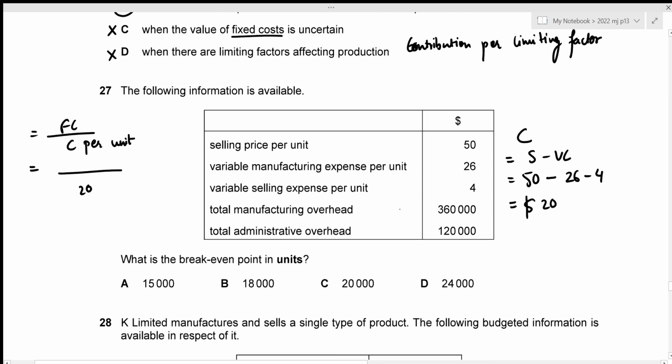Then we have our total manufacturing overhead and total administrative overhead. And these two will be our fixed costs. So the total is just going to be 360,000 plus 120,000, which results in 480,000. This is the total fixed cost. Now the break-even point in units is just going to be 480,000 divided by 20, which results in 24,000 units. And this is given in option D. That's the correct answer. Now we can move towards question number 28.